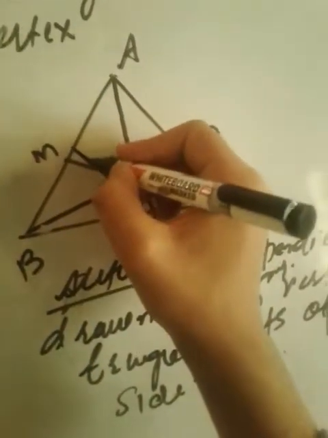Perpendicular drawn from any vertex of a triangle to its opposite side.